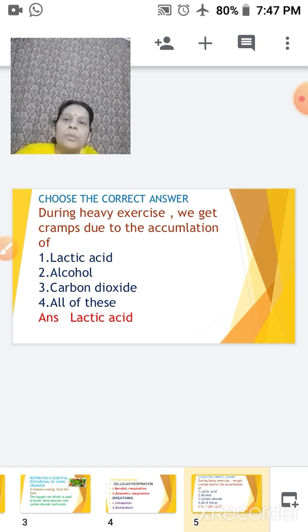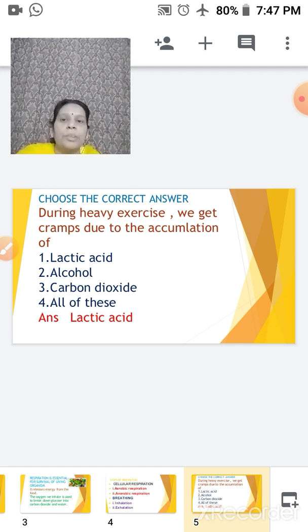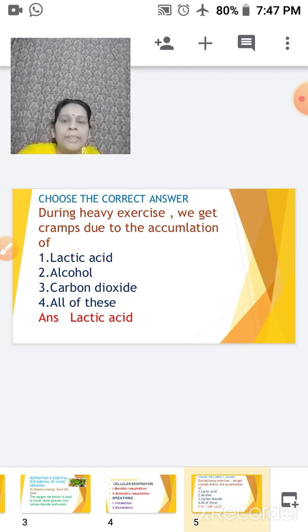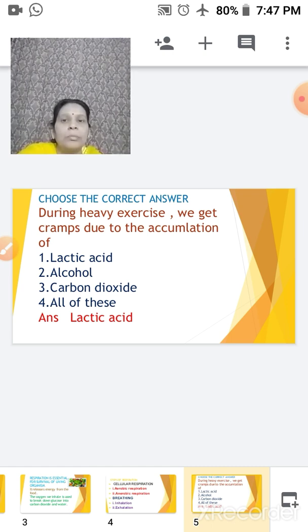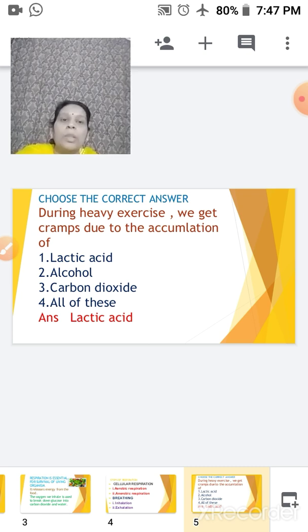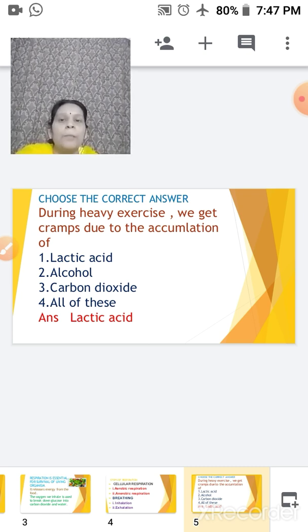These questions will continue in the entire revision slides. Many slides will contain questions. These questions will help you during your exam and give you an idea how the questions will be framed.